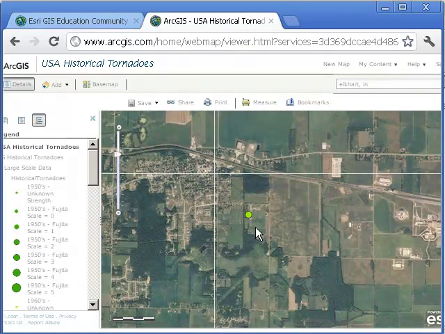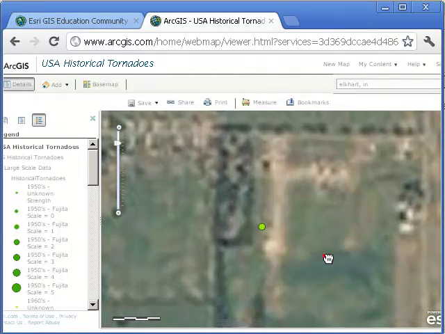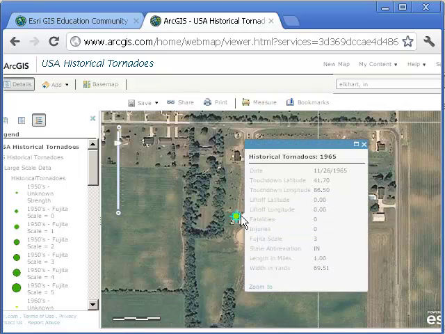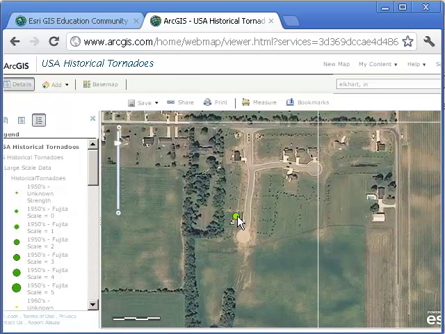For example, this particular tornado touched down right here. What field did it touch down? Again, recognizing that you might be using data that was collected at one scale, but now you're zoomed way into a large scale. This particular tornado might have been old. It might have been from, indeed, it was from 1965. How much confidence do we have in the exact spatial location of that tornado? It may have been in this general area. We don't know exactly that it was right there. It may have been, but it may not have been.